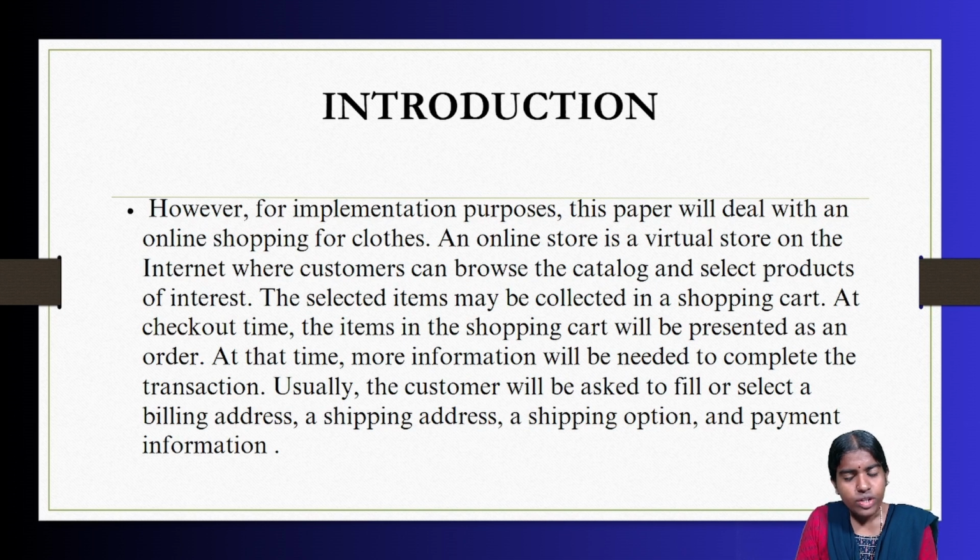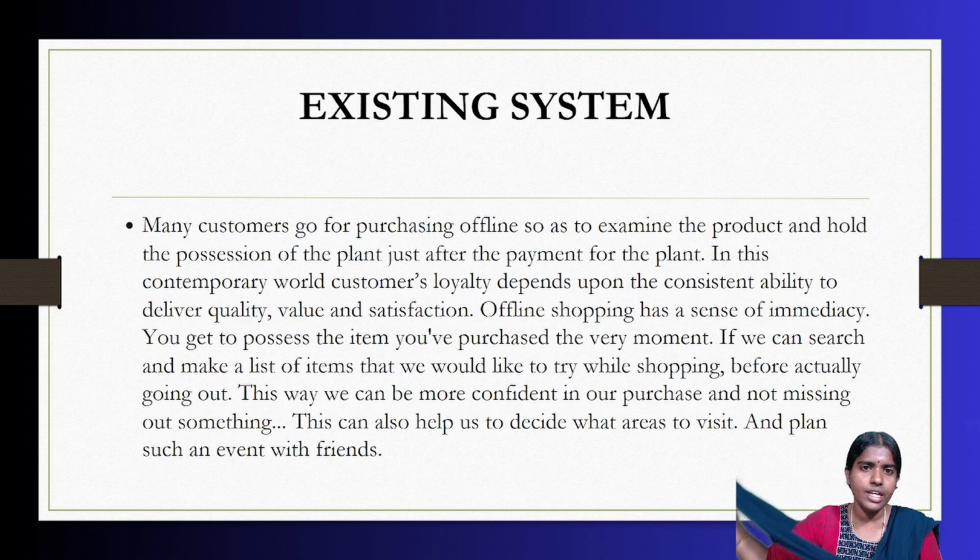Whenever they check out, the customer will be asked to select a billing address and shipping address. So what is the billing address? Imagine a manual store: whenever you make a purchase, you need to get the corresponding billing amount. That is the billing amount, billing address, shipping option, and payment information. Clear with this? It covers where the product should be shipped, the shipping option, and the payment information. So you should be getting all these details.